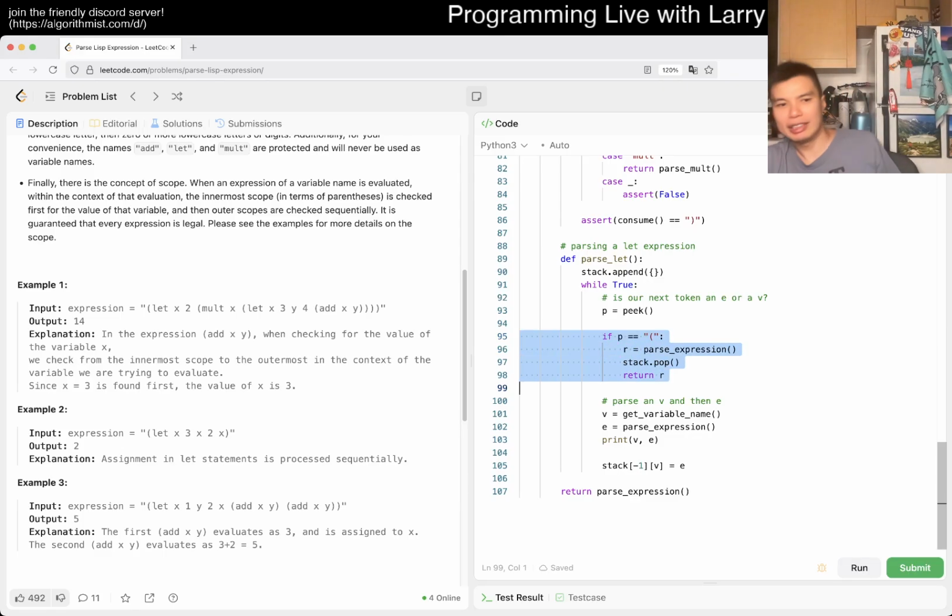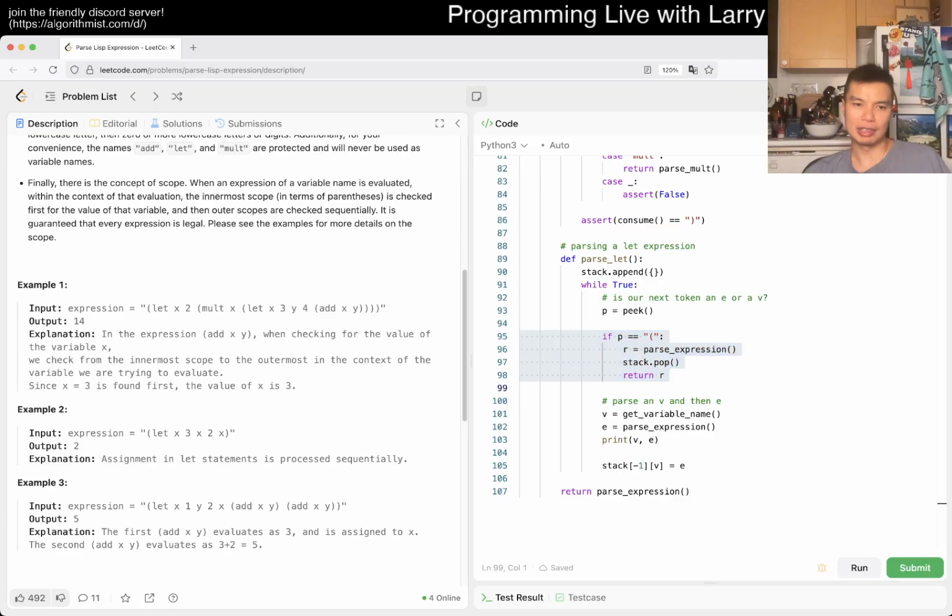How do I change it? The thing that I have to figure out now is how do I know that the next expression that we get is the last one, right? Like here, and it's confusing because it can either be get variable name or a parse expression, and it's not quite easy figuring out how.